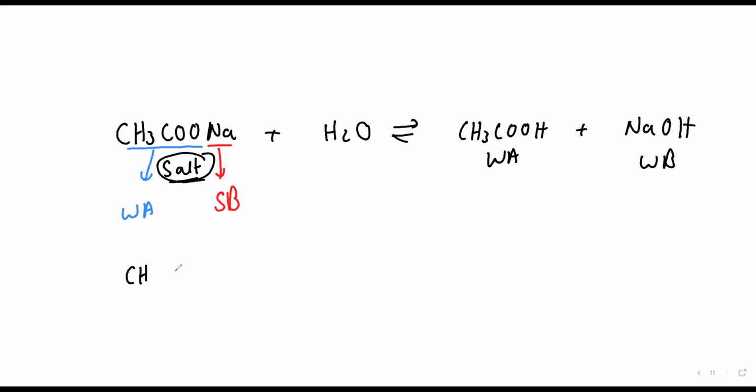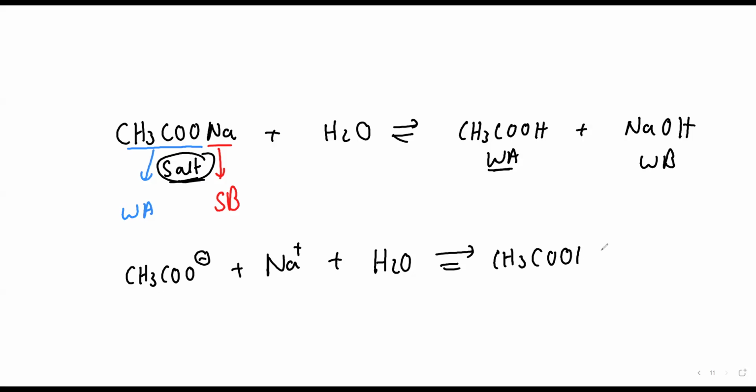Which ions will it give me? Acetate and sodium ion. Water will remain water only. A weak thing does not dissociate. Weak will not dissociate, beta. So it will remain like this or not? Sorry, I have written strong. This is a strong base. A strong thing dissociates, na?